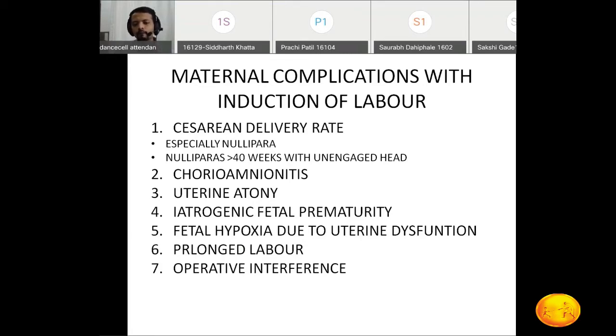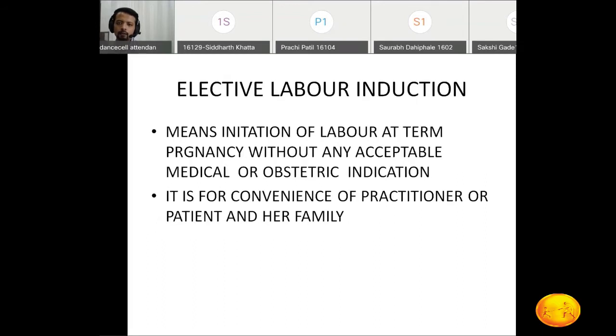And what happens with the induction? Sometimes the patient may go into hyperstimulation, uterine dysfunction. That may lead to fetal hypoxia. That may lead to prolonged labor, and we may need to take operative interference as well. Okay, all these are the complications with induction of labor. Elective labor induction we already discussed.